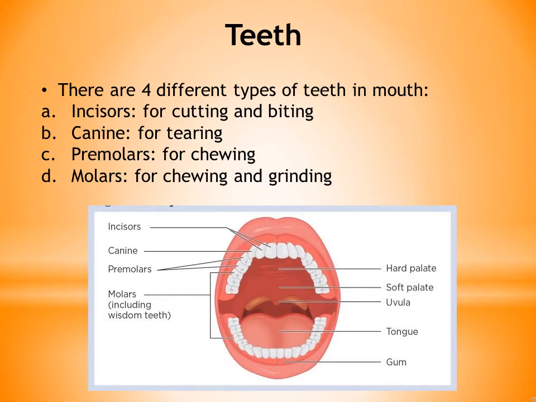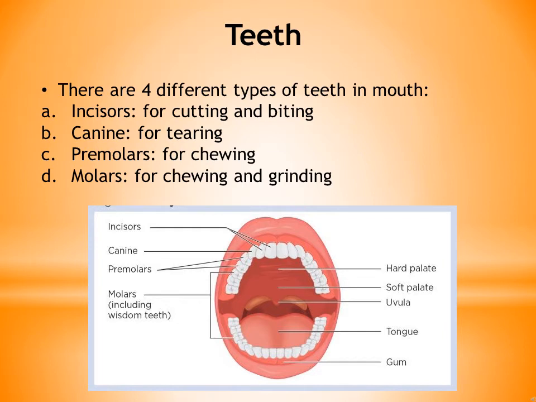Children, on the other side, if you can see, there are other labelings as well. If you try to touch your tongue on the upper side of your mouth, or we can say buccal cavity, this whole room kind of thing which has tongue, teeth and all, this is also called as buccal cavity. So if you try to touch at the top of it, you will find a slightly hard part and a softer part.